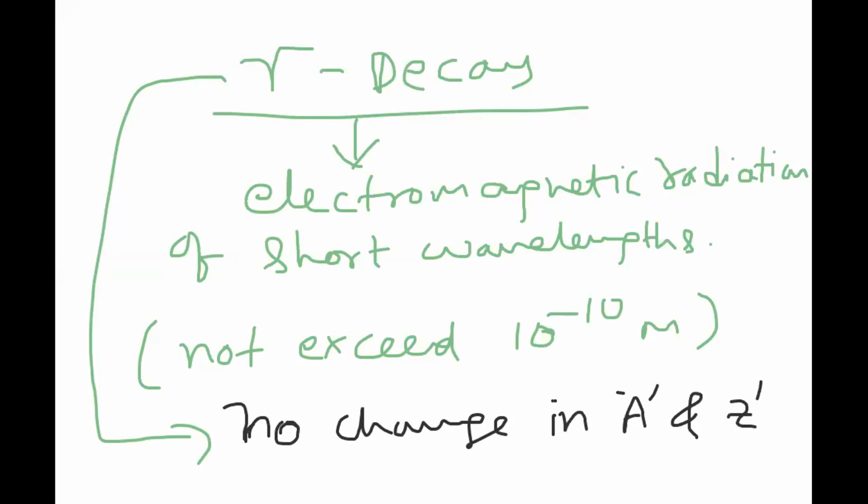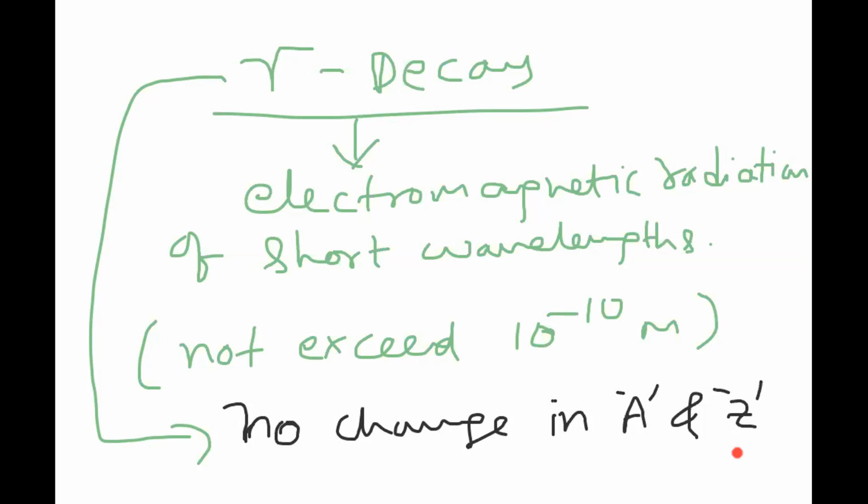Simply we can directly conclude: in gamma decay, no change in mass number and atomic number whenever there is emission of gamma. What is gamma decay? Gamma is a radiation. Radiation means it doesn't have atomic number or mass number, so these are not affected. That is the information about alpha, beta and gamma decay. I hope you are clear with these things.